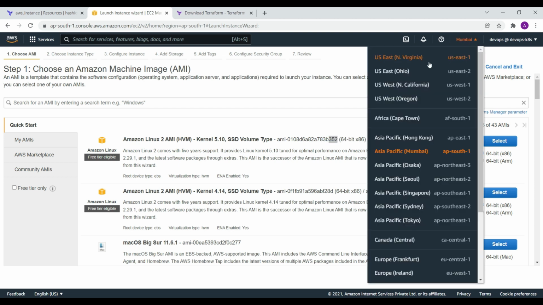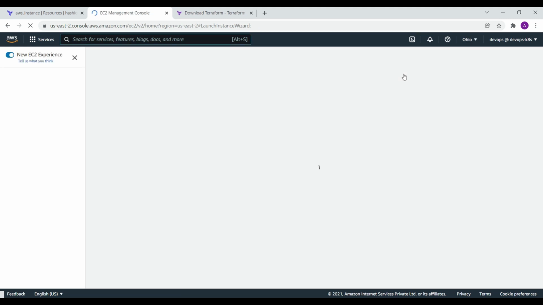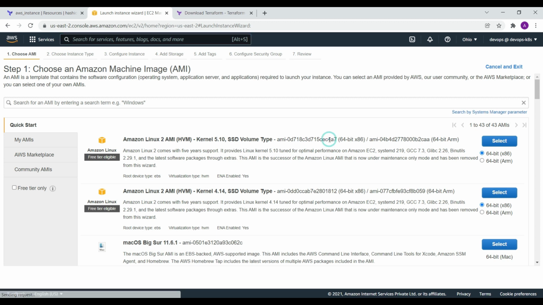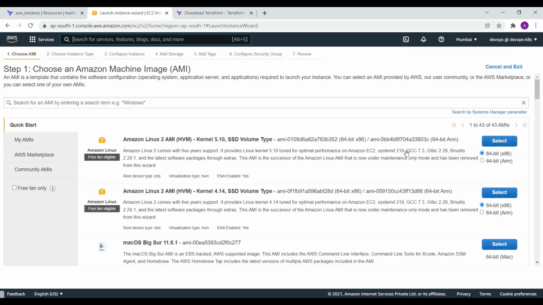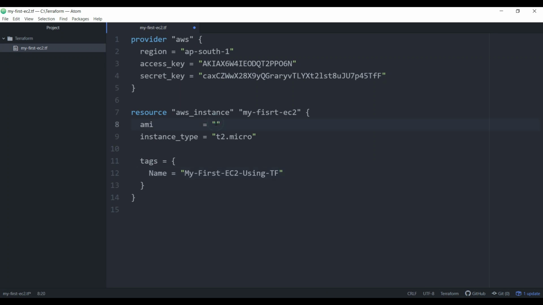When I move to the Ohio region, you can see that the whole AMI gets changed, but I am pointing you to the last three digits so that you can identify the change that is happening. So the same machine image has a different name based on the region in which you are using it. I am currently using the Mumbai region, so I am just copying the image name that we have for the Mumbai region. Okay, I paste it here.